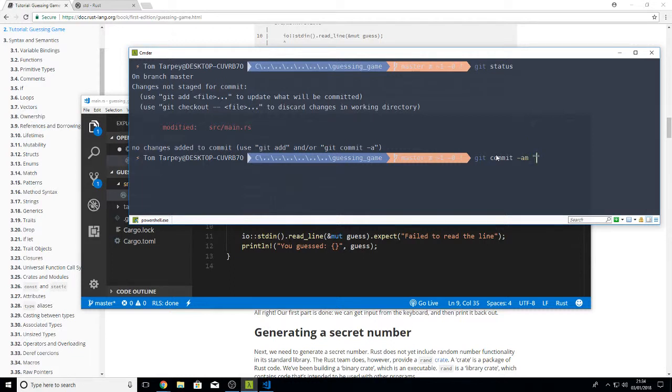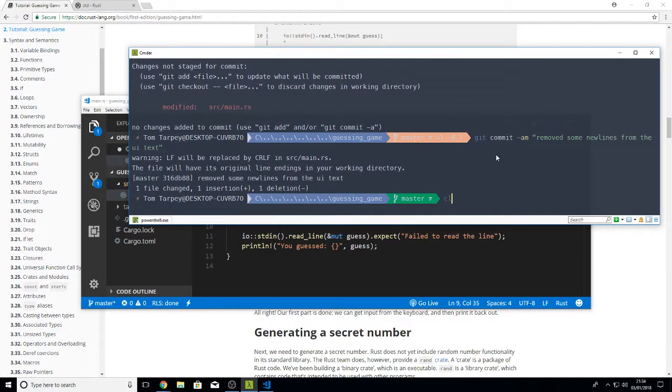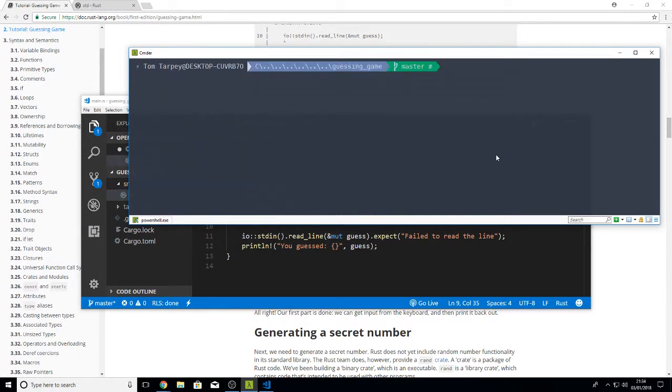Let's think. Removed some new line from the, would this be maybe the UI, user interface? Yeah, we'll just call it that. There we go. It's a clean Git setup now.